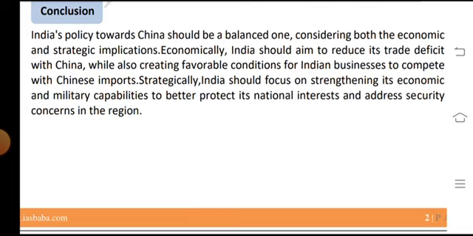while also creating favorable conditions for Indian businesses to compete with Chinese imports. Strategically, India should focus on strengthening its economic and military capabilities to better protect its national interest and address security concerns in the region.